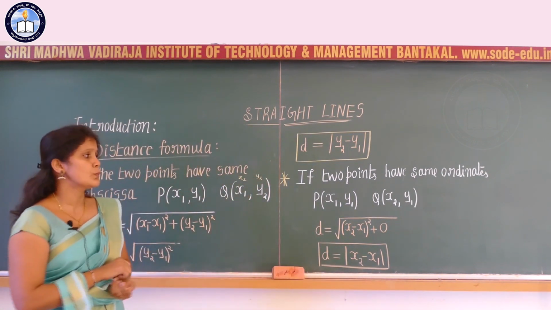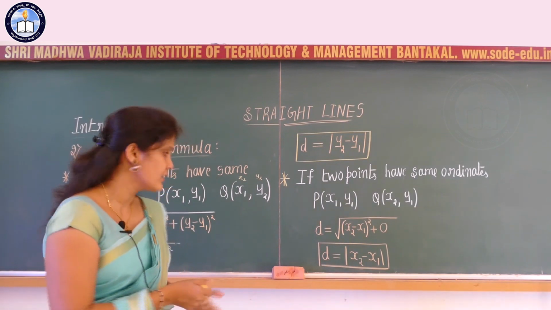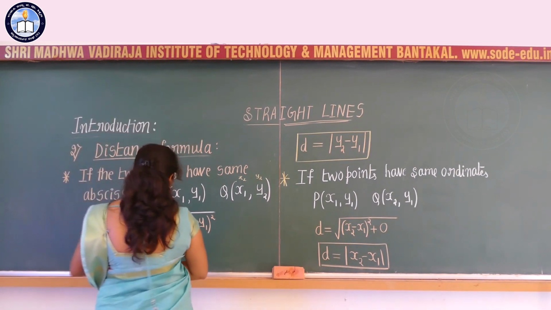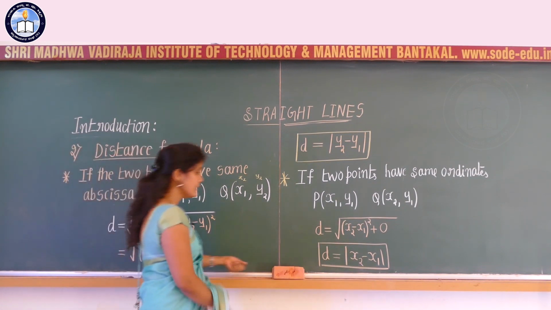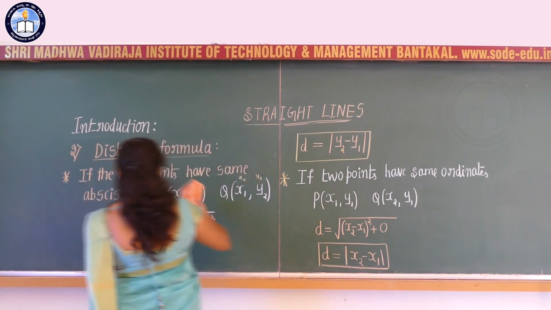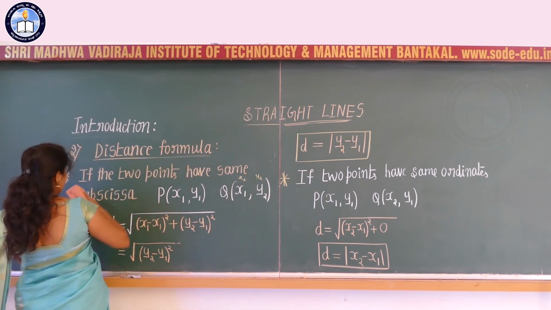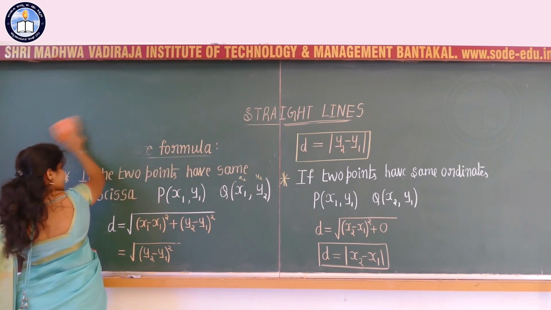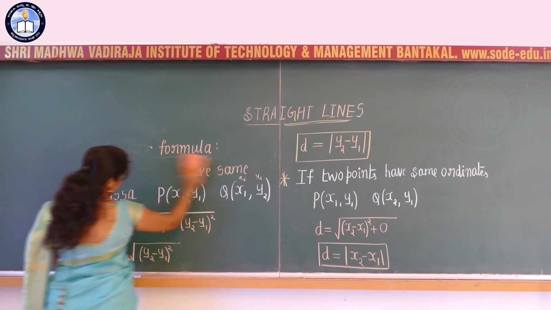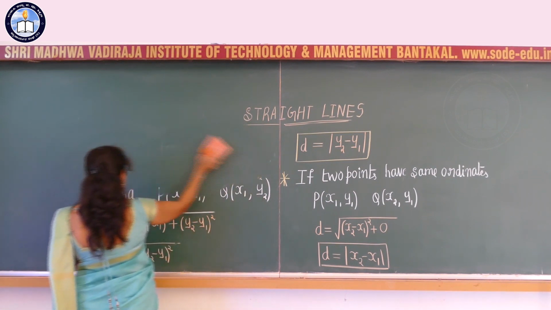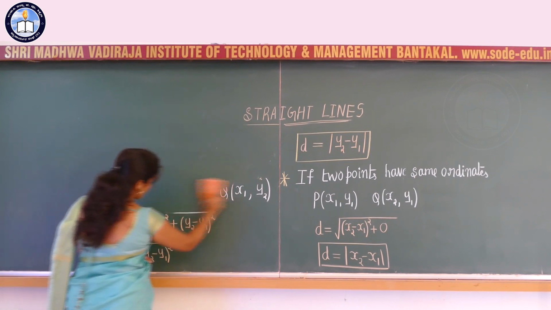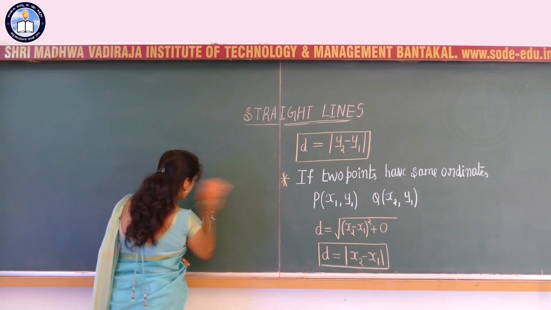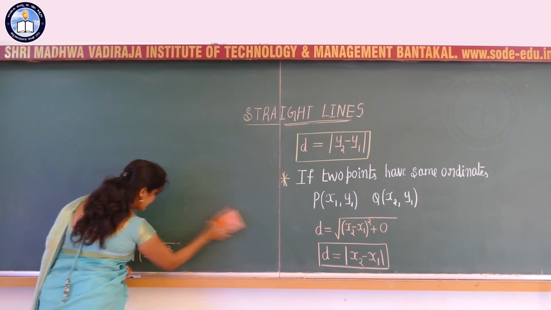So if the 2 points have the same ordinate, I can say that the distance is nothing but the absolute value of x2 minus x1. So try to remember these formulas. If you know these formulas, we can write the solutions for the given questions easily. No need to write the extra steps, like substituting the values of x1, y1 and x2, y2 in the formula each time to get the answer.